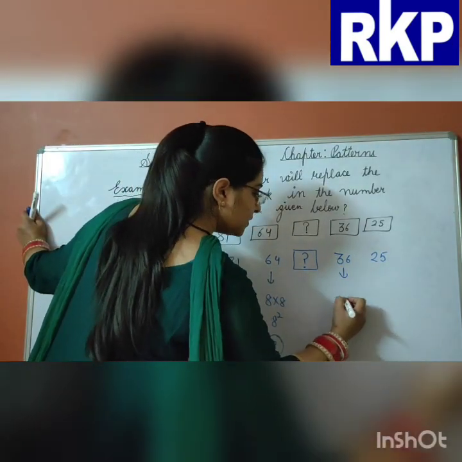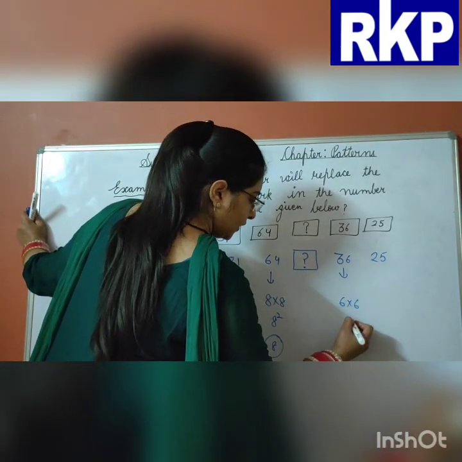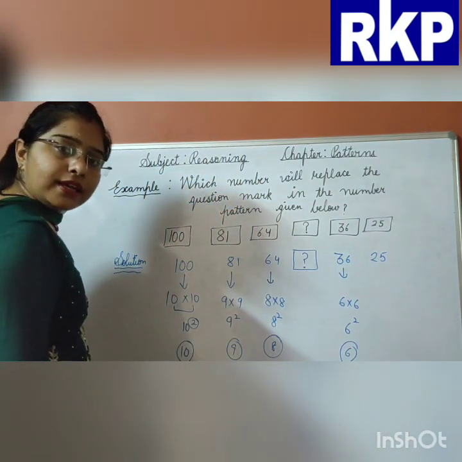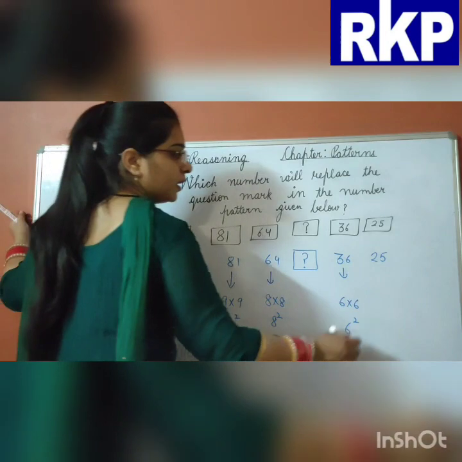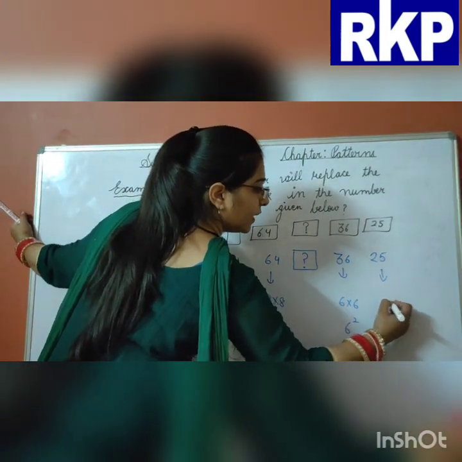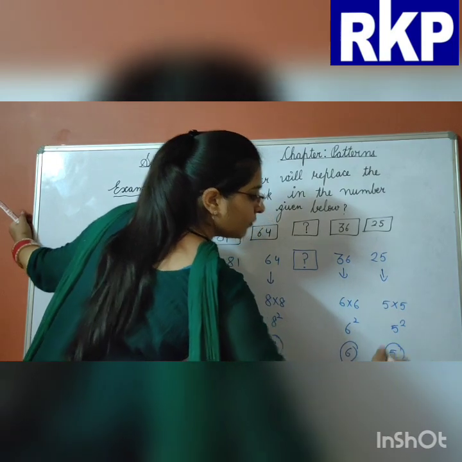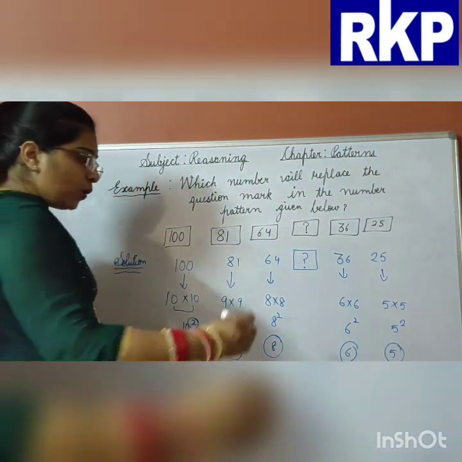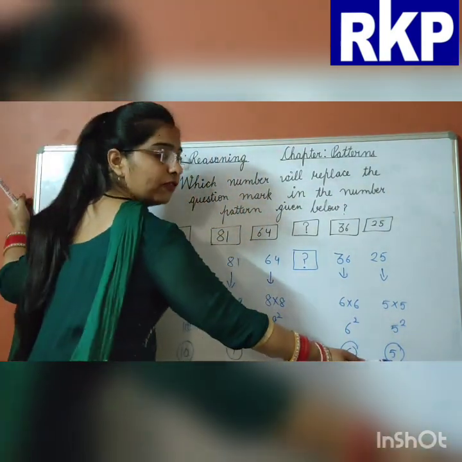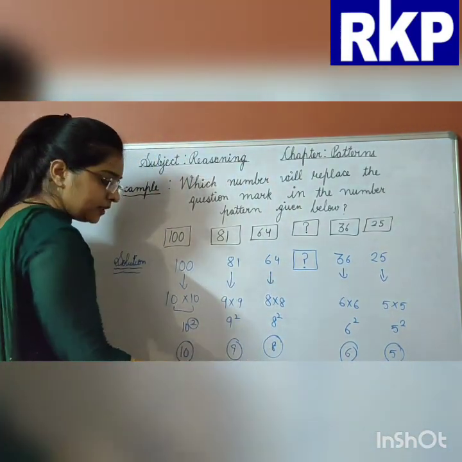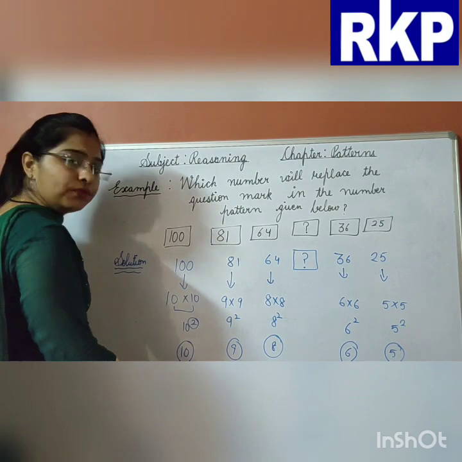And in this part, 6 sixes are 36. Square of 6 is given to us. Now 5 fives are 25. It means square of 5. Now what is the pattern here? Square of 5, square of 6, square of 8, square of 9 and square of 10.